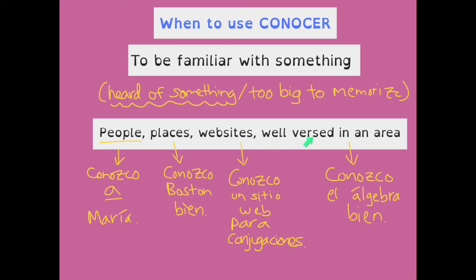And then lastly, to be well-versed in an area. So think about different topics or maybe academic skills, for example. Conozco el álgebra bien. I know algebra well. I might be a math expert, but some things are just too big to memorize, such as academic subjects. You might be really good at it, but there's always things you're going to need to look up and look into, and that's okay. But it's more like being familiar with something. It's too big to memorize. So when you run into these well-versed in an area situations, that's going to use conocer as well.